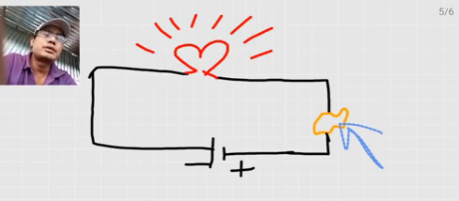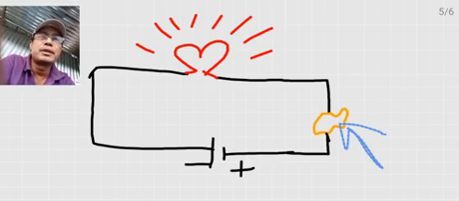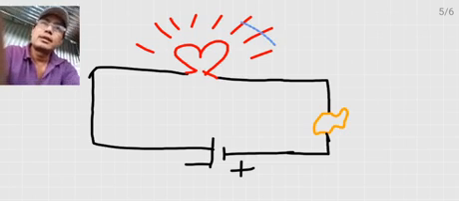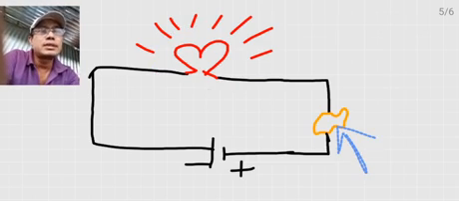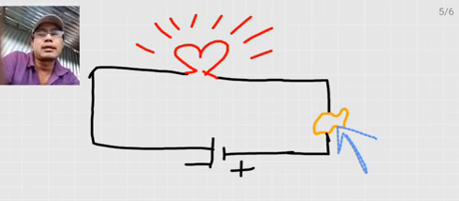Whenever you use metal like silver, gold, aluminum, copper, etc., this light bulb will glow because this is a metal and can conduct electricity.